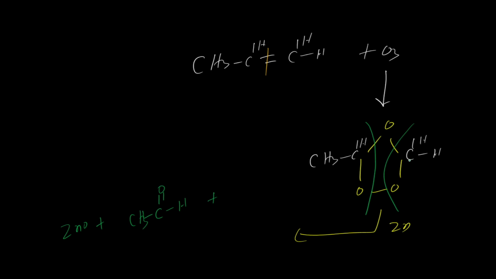Now this side, this carbon has a double bond. Both sides are hydrogen. So it forms 2 molecules, and what are these 2 molecules? This 2-carbon one is ethanal, and this 1-carbon one is methanal or formaldehyde. I hope you understand. Now just move to the next one.